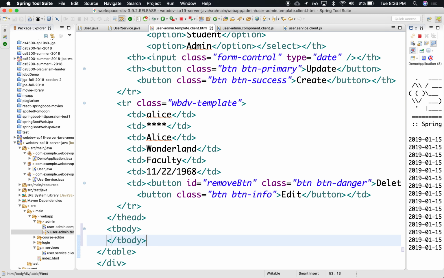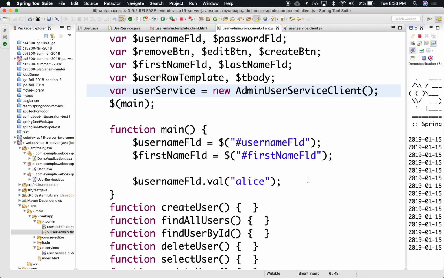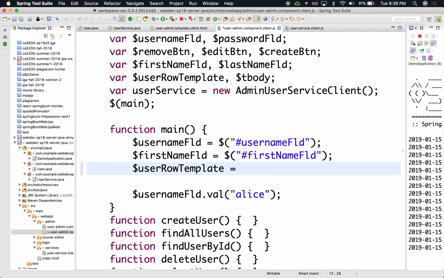So we're going to grab the template and we're going to add it to here. Let's do that. So here, let's grab the template. There's user row template. I think I called it, it was a class, right? And we called it webdev-template, I believe.